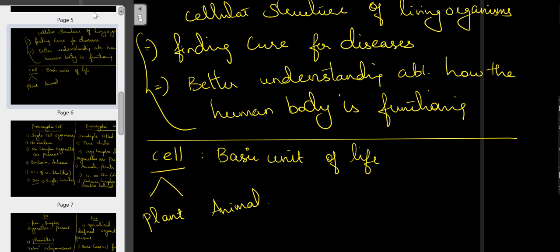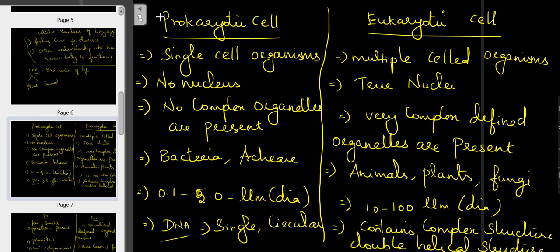So the cell is the basic unit of life, and depending upon the cell number we can easily divide it into two types: one is prokaryotic, another one is eukaryotic. Prokaryotic cells are single celled organisms, whereas eukaryotic are multi-celled organisms.